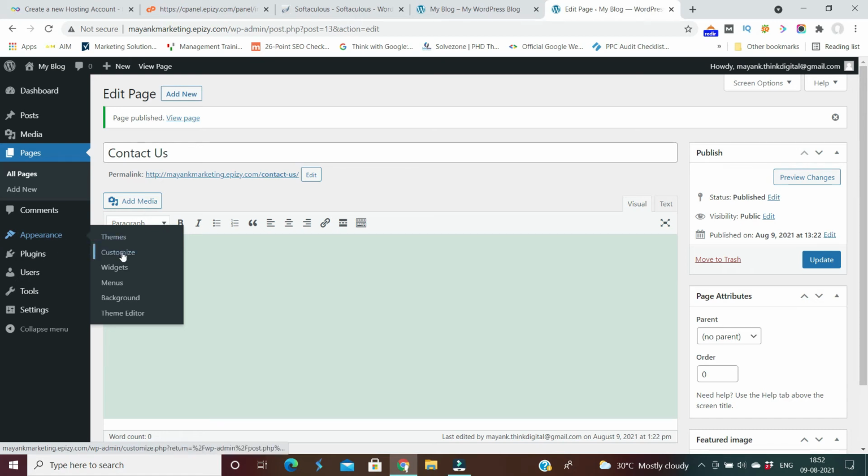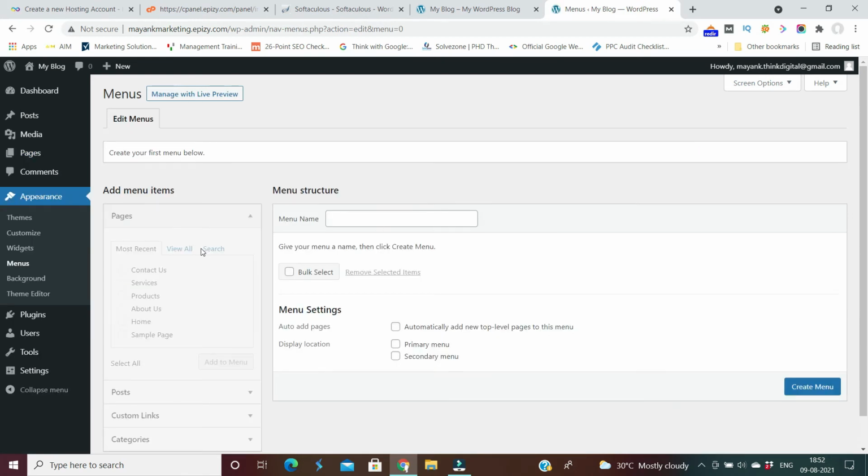In the appearance, go to the menu section. From here you have to name this menu as main menu, then click on the create menu option.